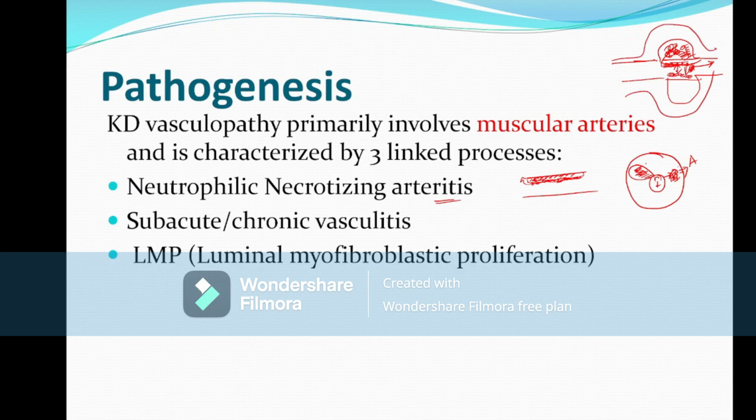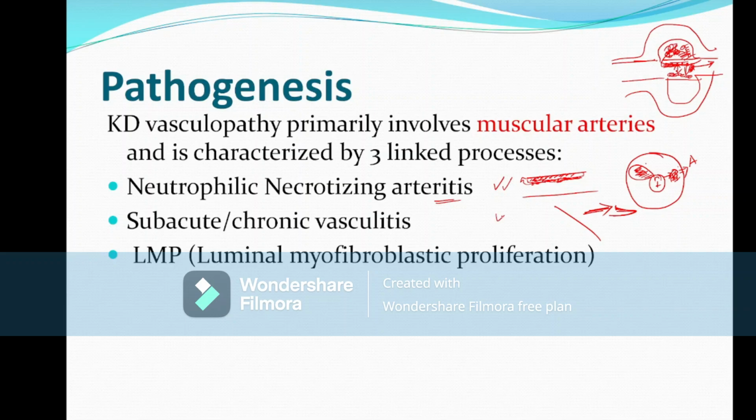This type of aneurysm is mainly a fusiform aneurysm, and after this there is myofibroblastic proliferation causing stenosis. That means the second and third stages are a chronic process which can last for a few months to a few years, and as a result of this chronic inflammation there is formation of coronary artery stenosis.